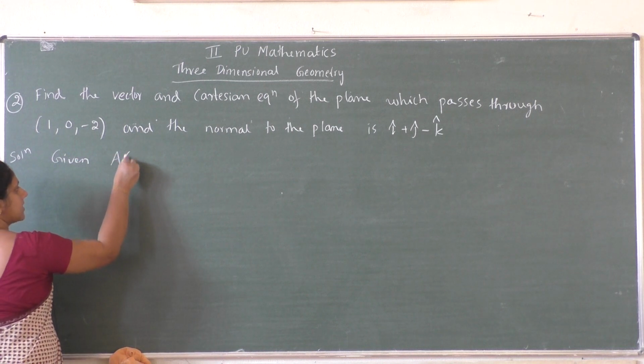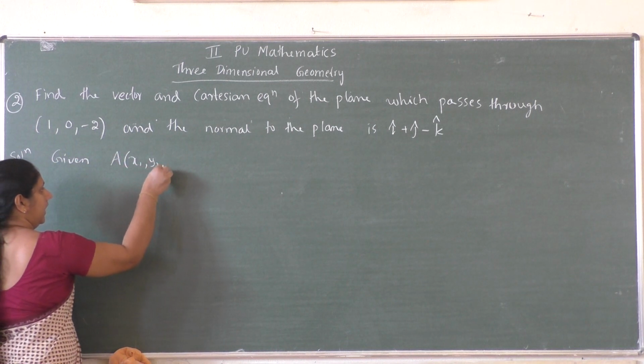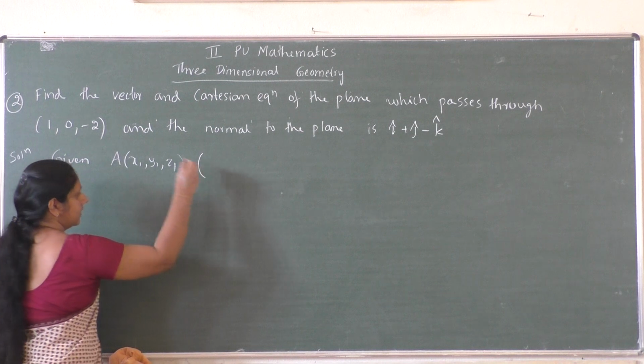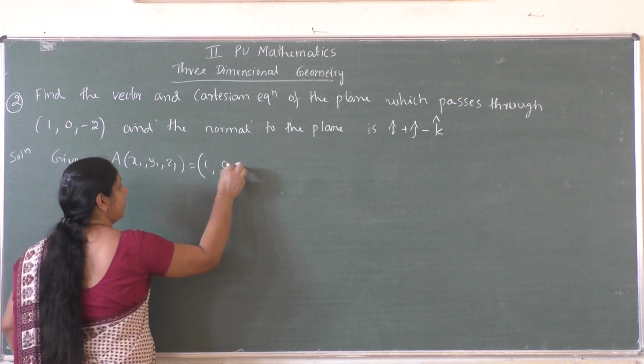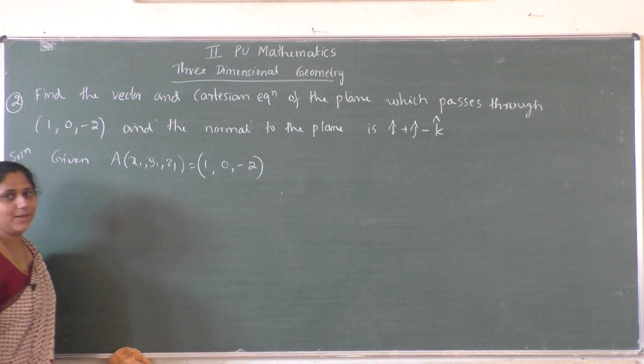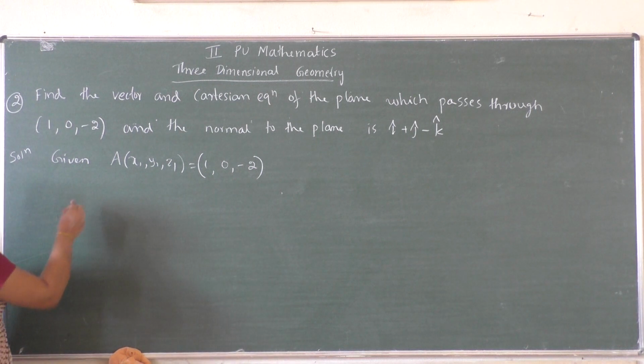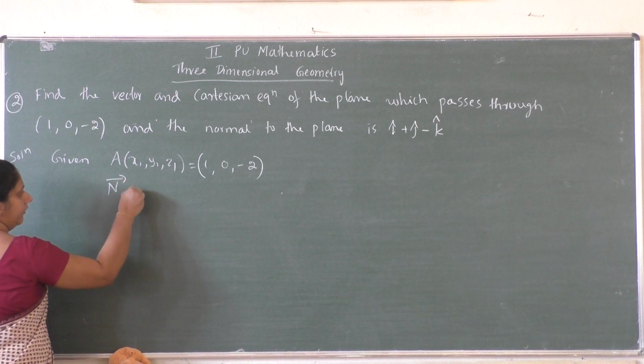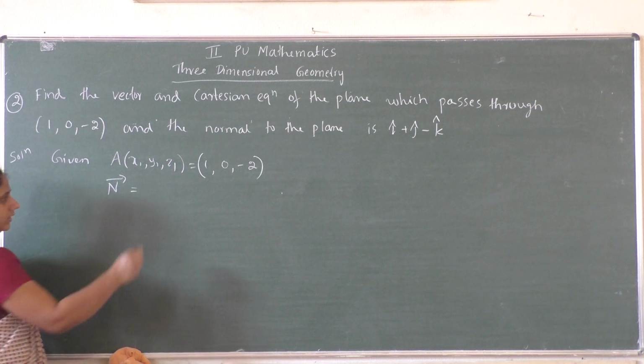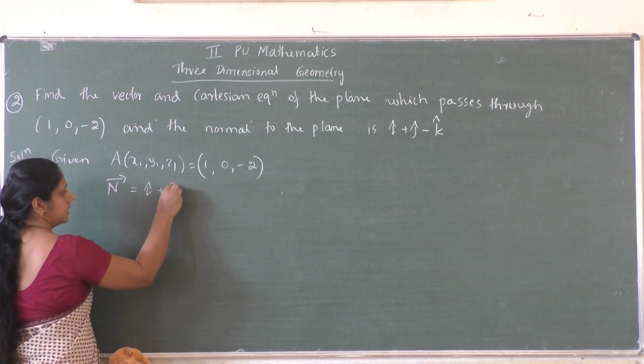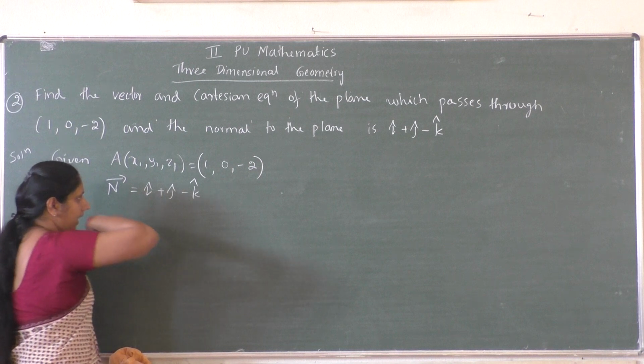So point A is given, that is x1, y1, z1. What is the value? It is 1, 0, minus 2, and capital N vector is given. What is capital N vector? It is I cap plus j cap minus k cap.